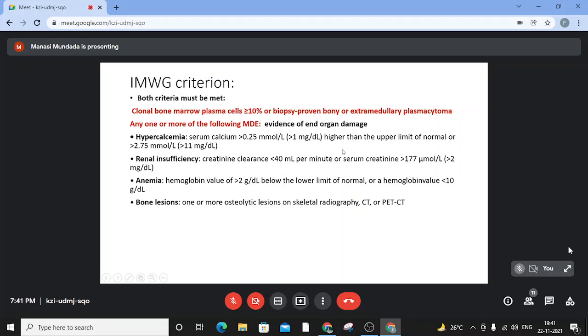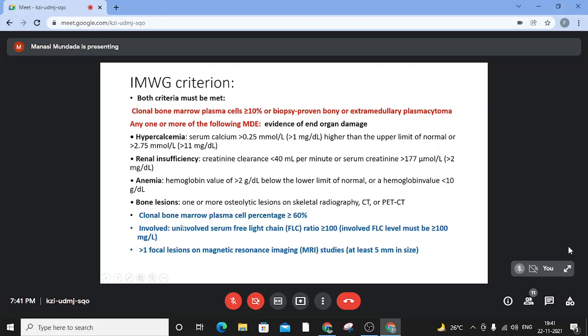In 2016, IMWG included 3 more conditions, the presence of which we can call it a multiple myeloma. These have been called the biomarkers. What is a biomarker? It is nothing but a characteristic that can be measured to tell whether a particular condition is a physiological one or a disease one.